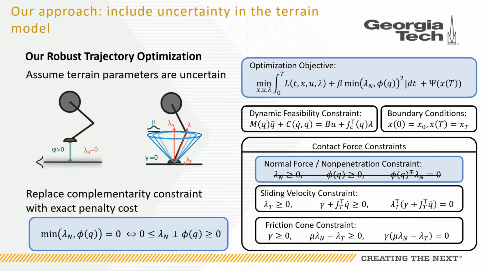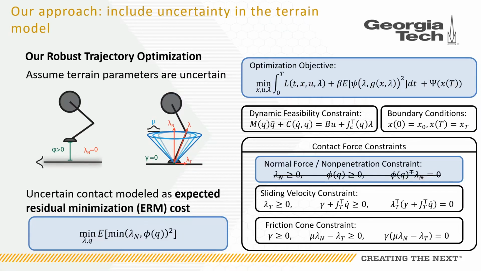To develop contact robust optimization, we first assume that the terrain parameters, that's the contact distance and the friction coefficient, are normally and independently distributed. We then replace the complementarity constraints with a residual function. As an example here, we replace only the constraint on non-penetration and normal force with a residual function based on the minimum. This residual function has the property that it takes its roots when the complementarity constraints are satisfied, and so we add it to the cost function as an exact penalty term.